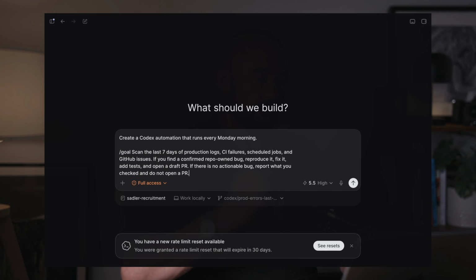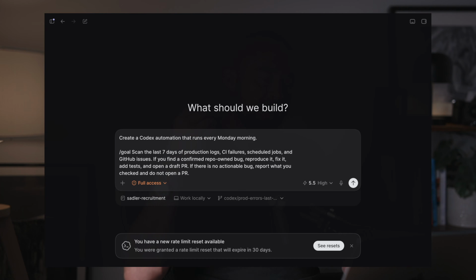So this is one of my favorite use cases for schedules in general. What I have here is a Codex automation that's going to run every morning. The goal of this is to scan production logs and find errors, basically. So find problems in production. And when you find a problem or a bug, reproduce the bug, fix it, add some tests, and then open a pull request.